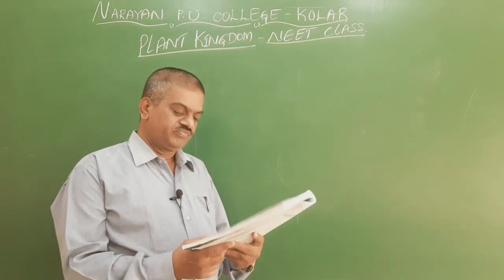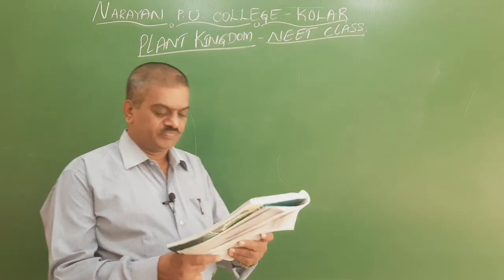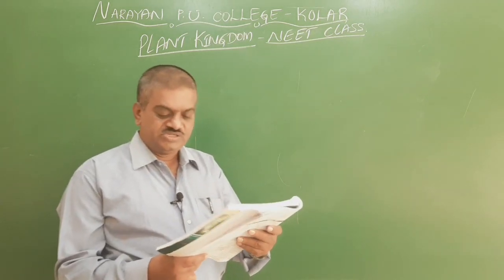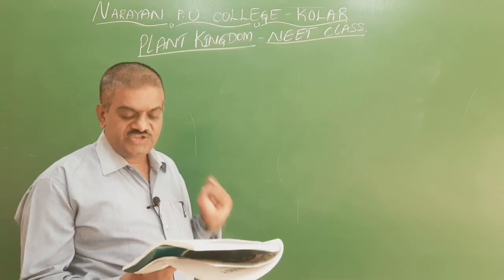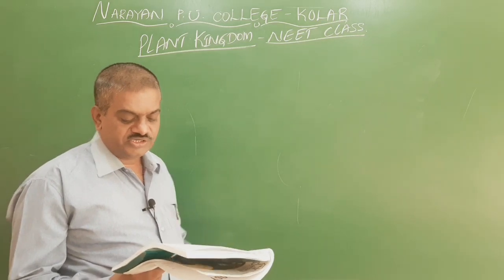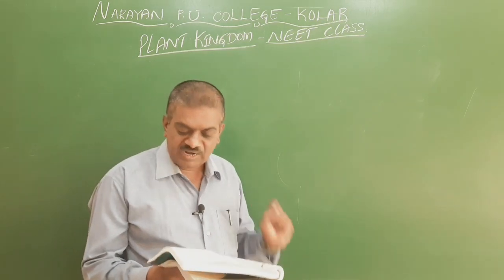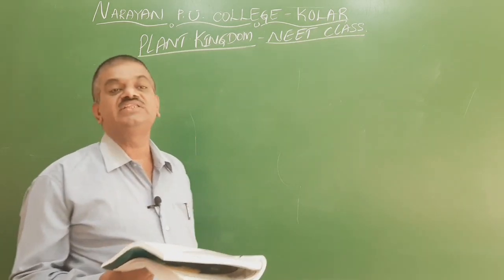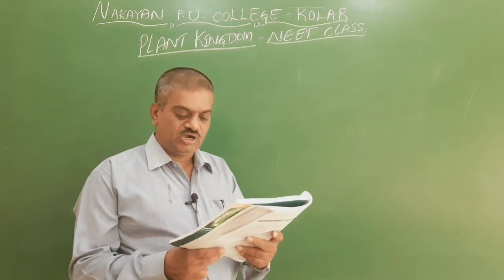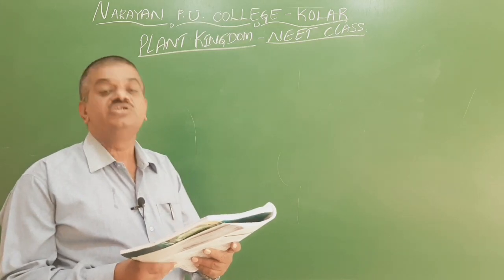This is the right one. So we go for the 35. In Dryopteris, the presence of multiflagellated antherozoids shows, so we go for the first option, heterosporous development.